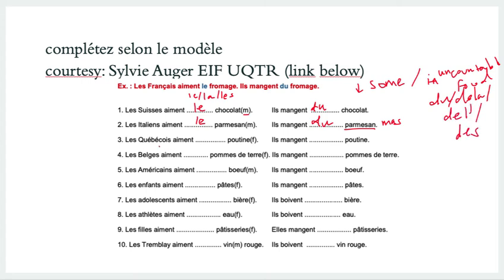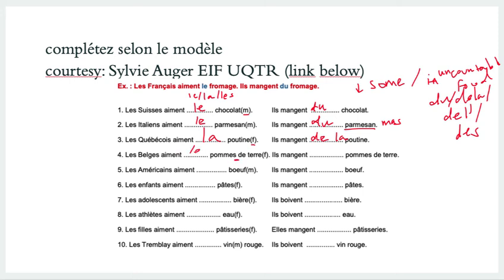Okay. All right, so let's take a look at this one. You have poutine, that's féminin. Les Québécois aiment la poutine. Ils mangent de la poutine. Okay, again, poutine is something that you can't count, right? It's just a bowl of mashed things. Les Belges aiment les pommes de terre. So this one you have an S there, right?